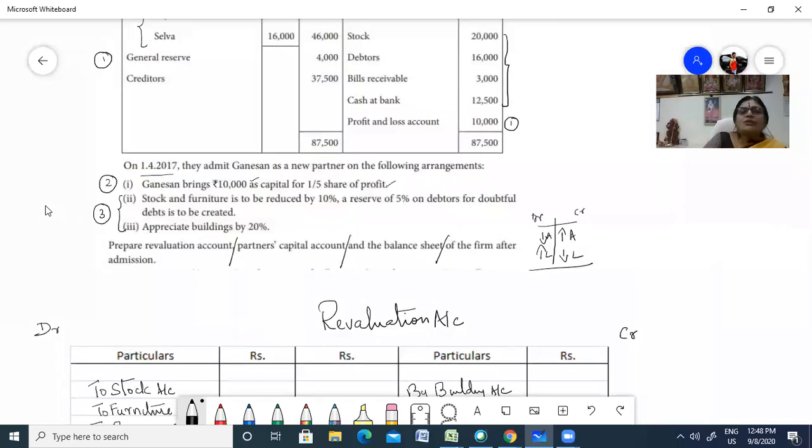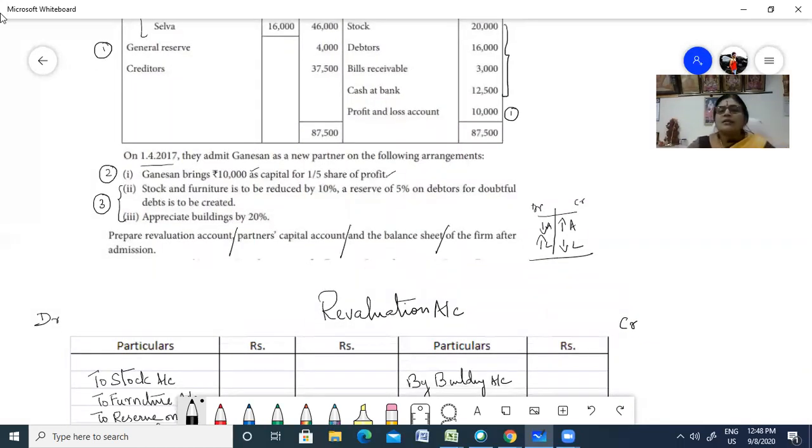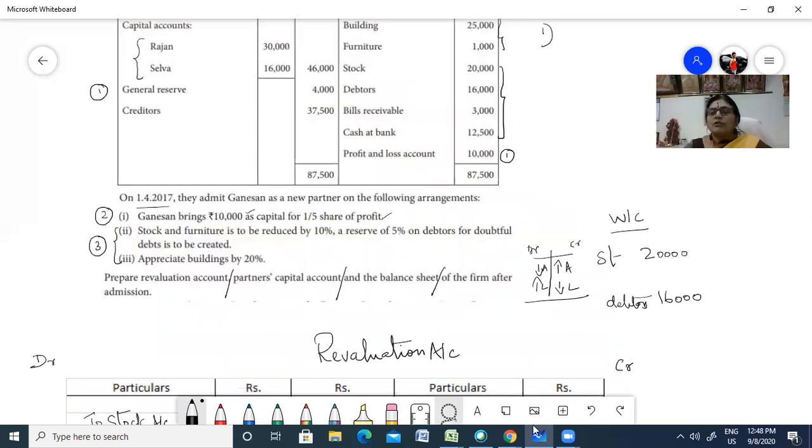Stock is 20,000, working column. Then your debtors is 16,000. Then you have your furniture 1,000. Then you have your building 25,000. Stock 20,000, 10% of stock.